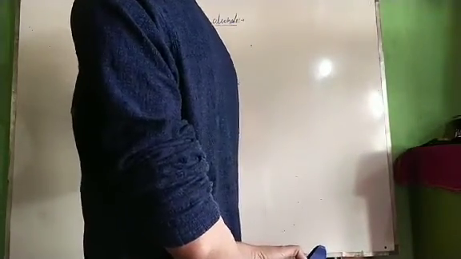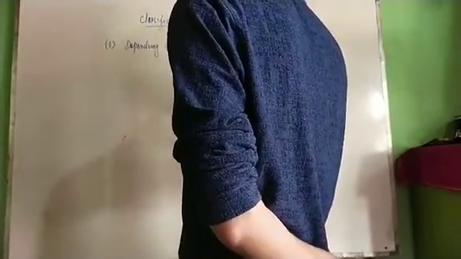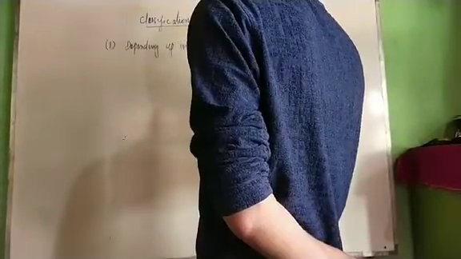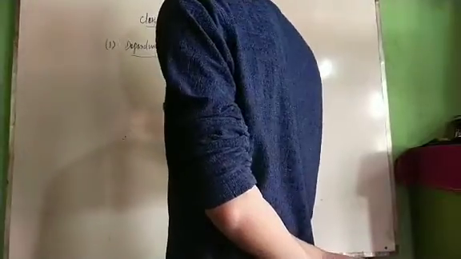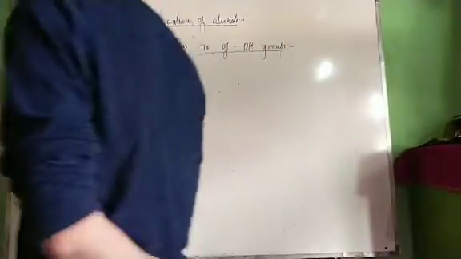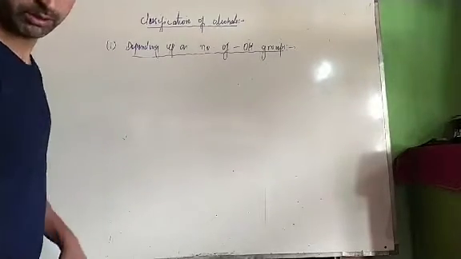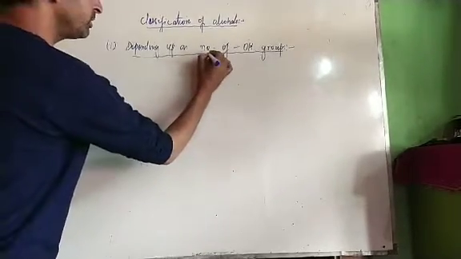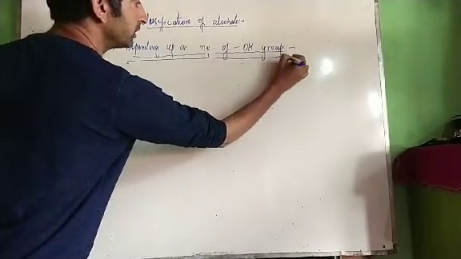Number first is classification of alcohols depending upon the number of OH groups. Depending upon the number of OH groups, we will see in an alcohol if there is one OH group, or there are two OH groups, or three. If there is one, then what is the name given to the alcohol? What type of alcohol is that? Now see, on the basis of this classification, we have the following classes of alcohol.